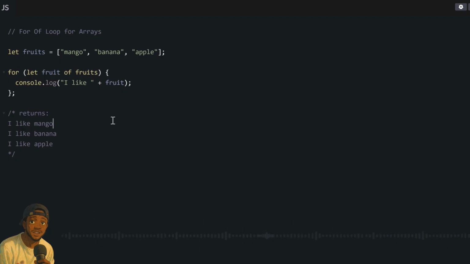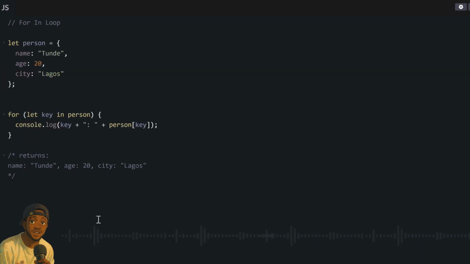The beauty of this now is, if the items in our array increase to 10 or 100 or even 1 million, we do not need to write i equal to 1, i less than 100 or 1 million. Once we write this let fruit of fruits, we use the singular form of our array to indicate each item, then it will continue to work no matter how many items are inside our array. And this singular variable we use, the convention is to always use the singular form of your array. Though, even if you use any other name, it will still work, but you must be consistent to make it easy to remember and easy to follow.